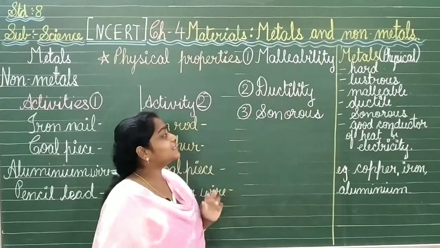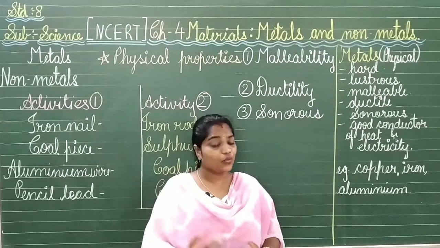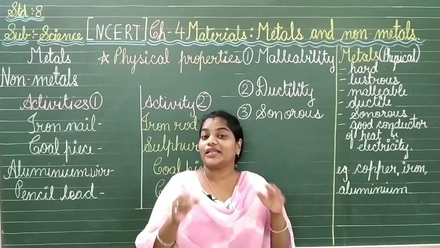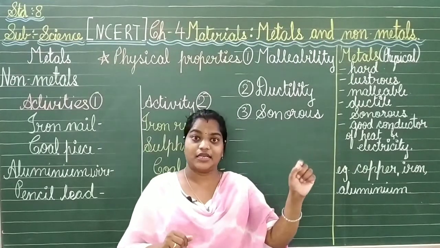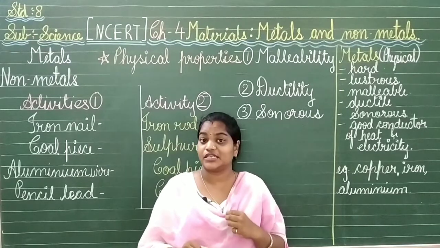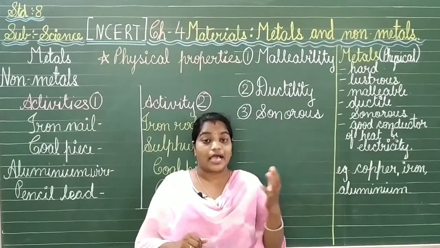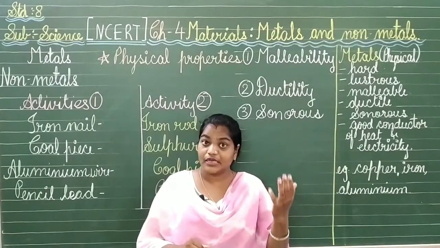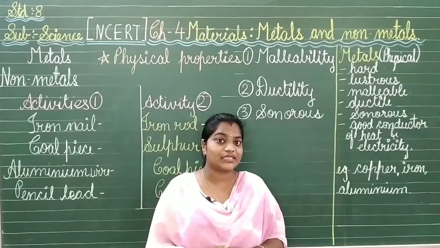Now let's go and see the second property, that is called ductility. What is this ductility now? When any metal can be converted into thin wires. If you have seen gold wires, silver, iron, aluminium, copper, these wires are available to see. So what is this property known as?